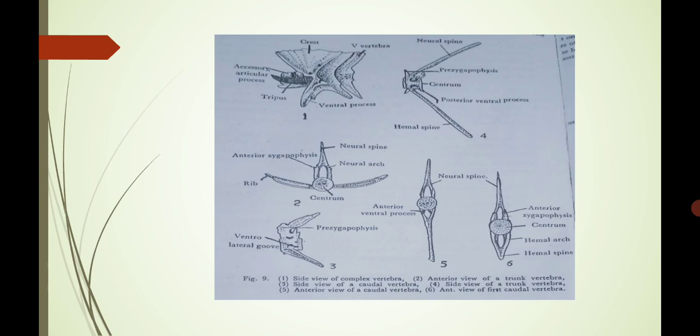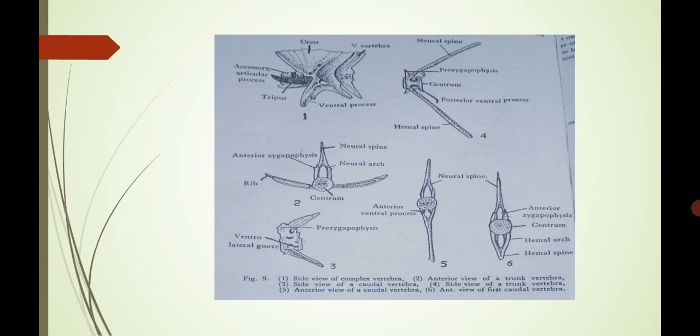Here the same structures are present: anterior ventral processes, and a top-like structure in the fifth as well as the sixth diagram, that is the neural spine. In the sixth diagram there is a centrum, and the anterior zygapophysis is at the top. Below are the hemal arches and the hemal spines. These are the fifth and sixth diagrams of the caudal vertebrae.